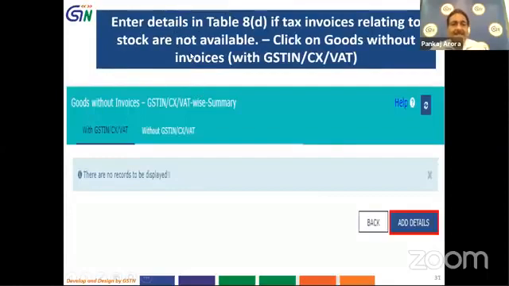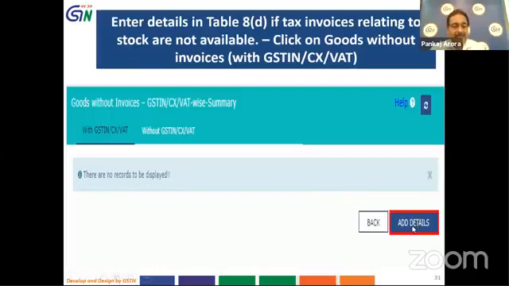While we enter the details in tab D, this has two categories. That is goods without invoices, where we know the GST number or the central excise or VAT number of the supplier, or the second category, where we don't know even the registration number of such supplier, whether in the GST era or prior to the GST era. So these two categories will be clicked one by one if certain details are to be captured by us.